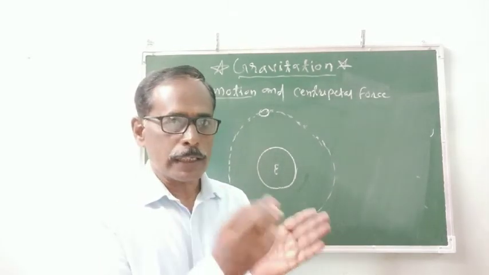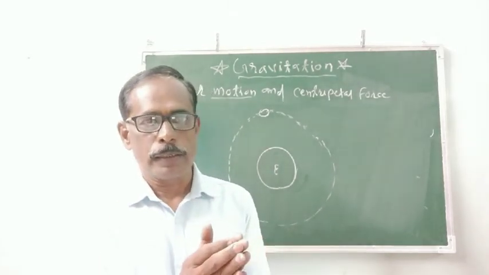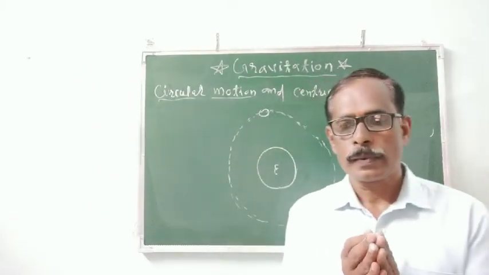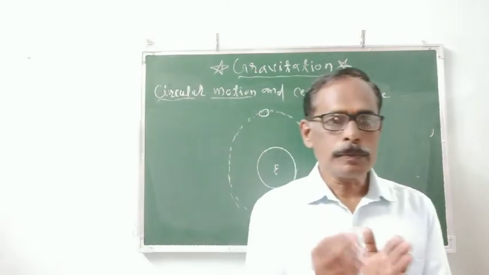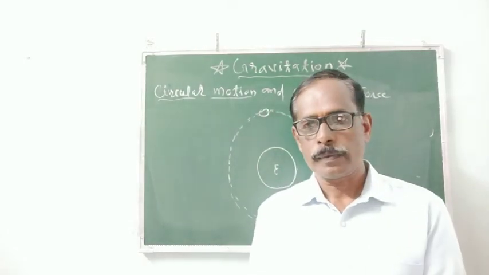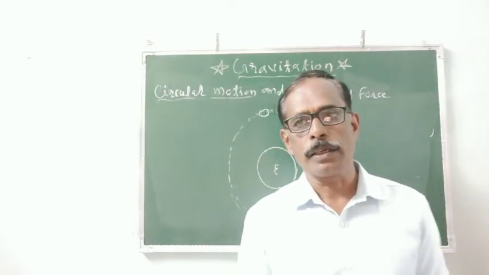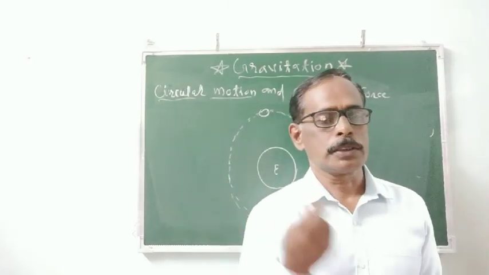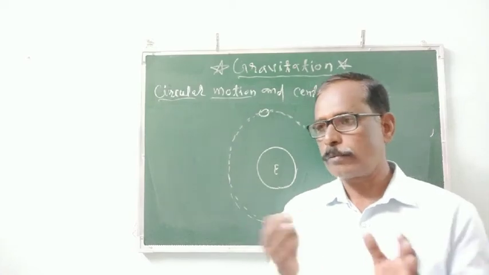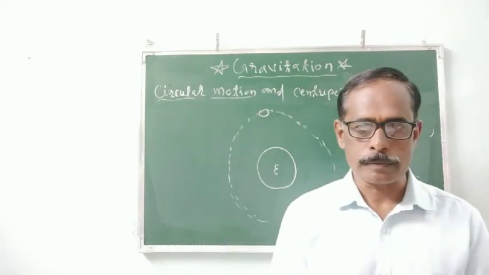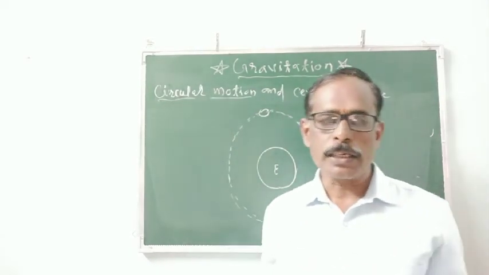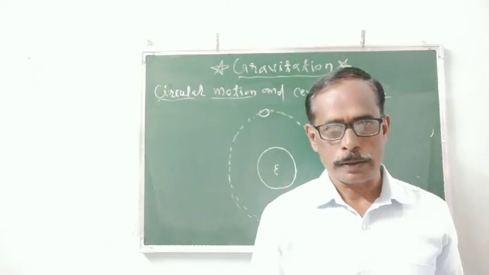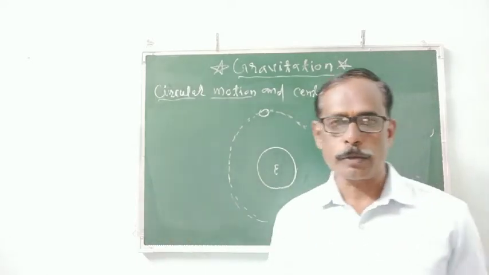We observed that activity now, and in that activity we also discussed that as long as the force is applied on it, the centripetal force is applied on it, that object moves in a circle. That object has a circular motion. As the force is released, that object flies away in the direction of the tangent of that circle.